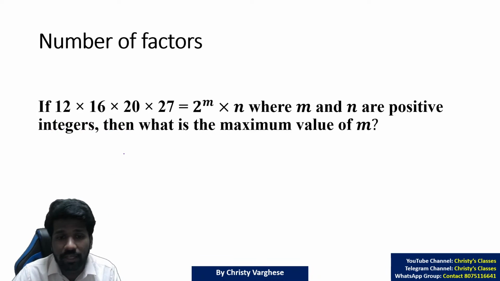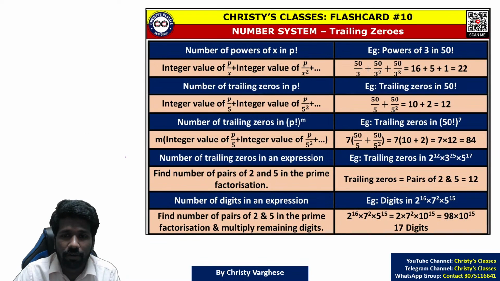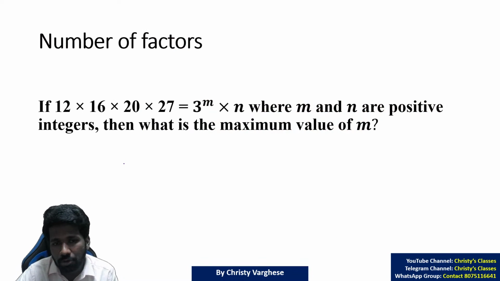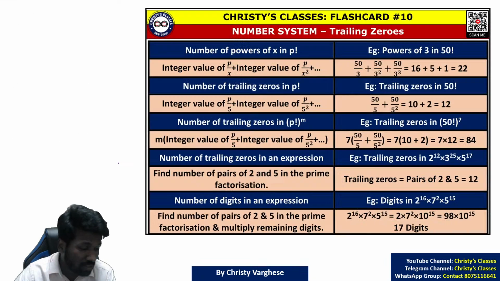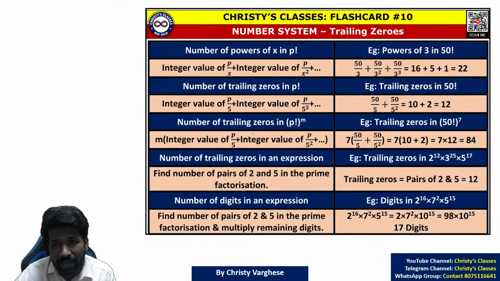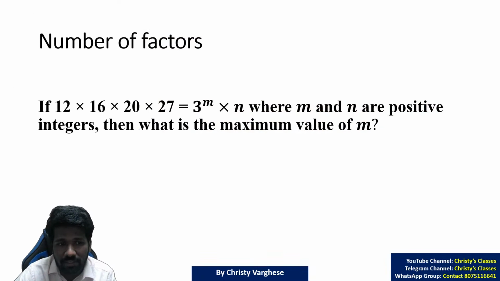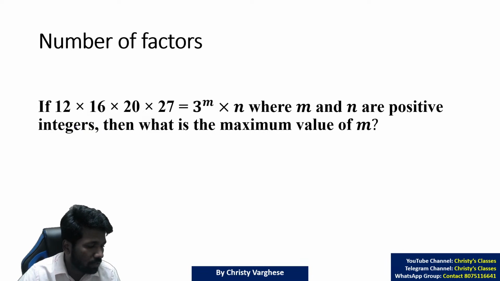The factorial is clear. So if the question is written in a factorial, what to do, we will discuss about that. If the question is not written in a factorial, what to do, that also we will discuss. We will start with a simple question. This is a common structure of a question of this topic.